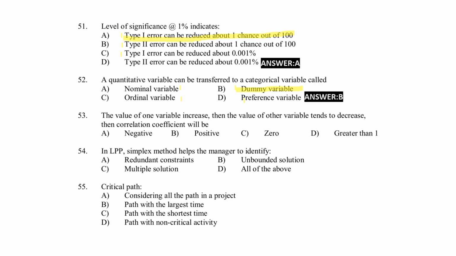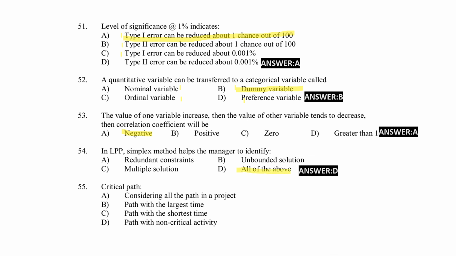Next, if the value of one variable increases, then the value of another variable tends to decrease. Then the correlation coefficient will be negative, positive, 0, greater than 1. Right answer, option A, negative correlation. In LPP, the simplex method helps the manager to identify redundant constraints, unbounded solution. Option C, multiple solution. Option D, all of the above. Here, right answer for the question, option D, all of the above.